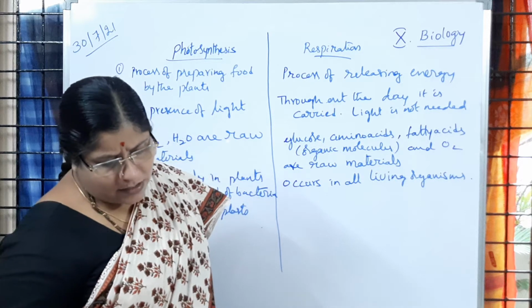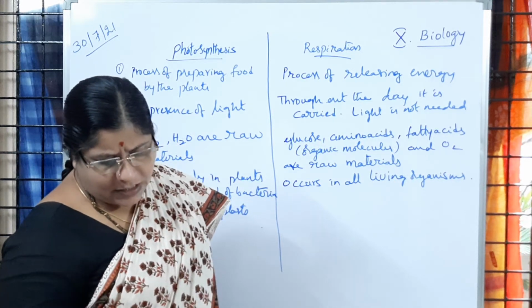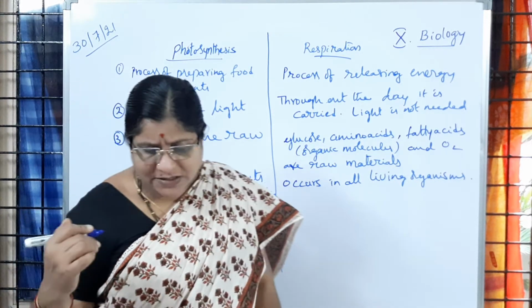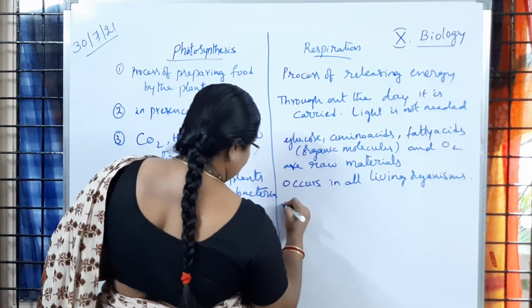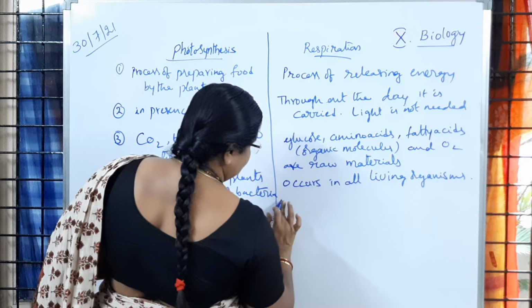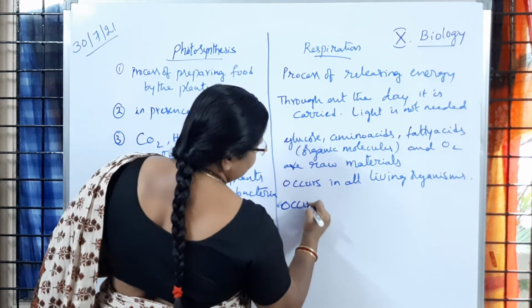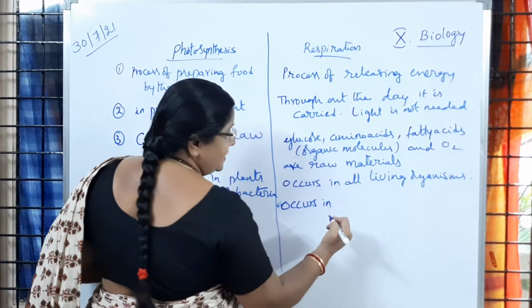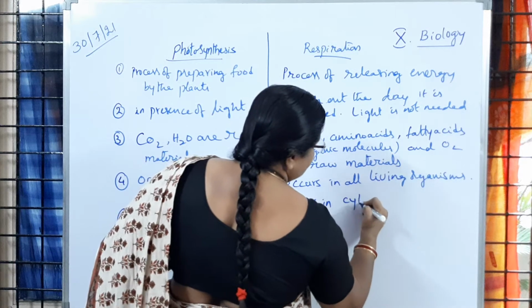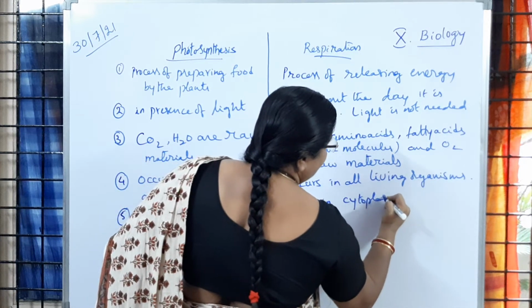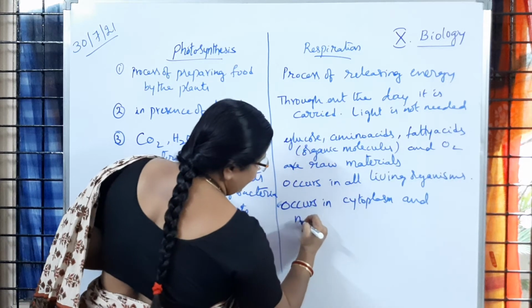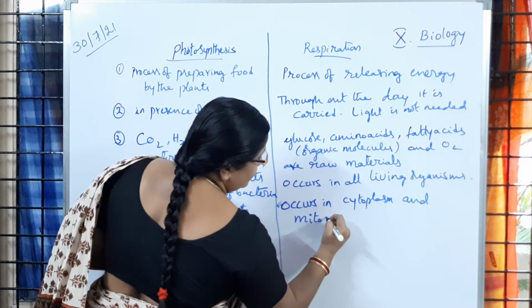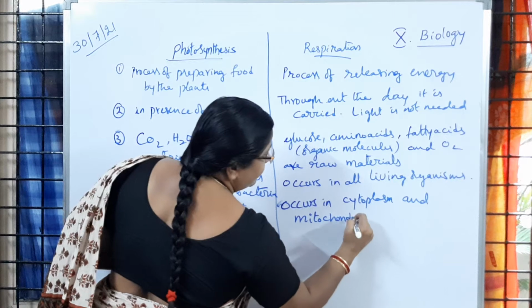Whereas next one here, occurs in cytoplasm and mitochondria.